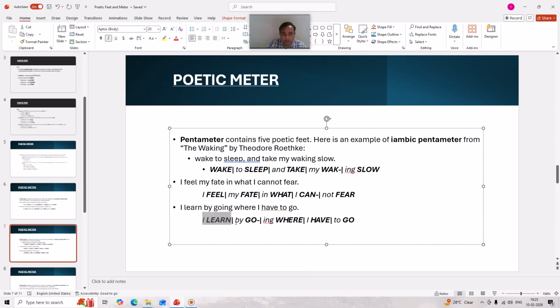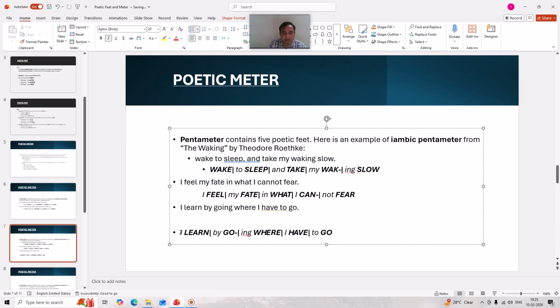When we look at the analysis given of this line in poetic feet and their occurrence, we find that the iambic foot is used repeatedly, five times continuously, and that is why it becomes iambic pentameter.